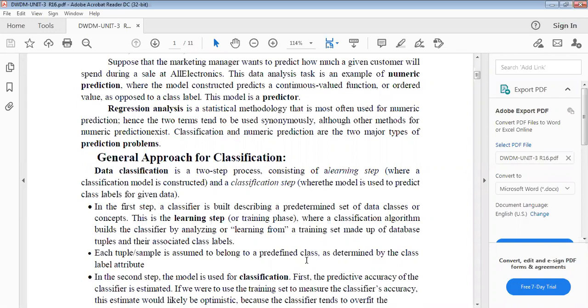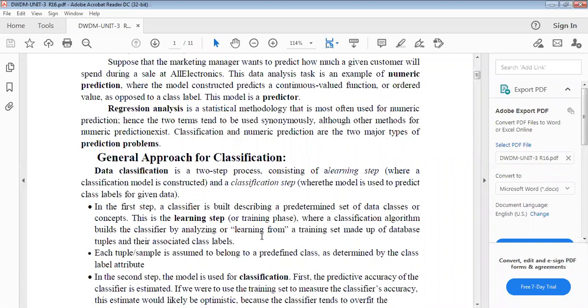In the first step, the classifier is built, describing a predetermined set of data classes or concepts. Here, a classification algorithm builds the classifier by analyzing or learning from a training set made up of database tuples and their associated class labels.